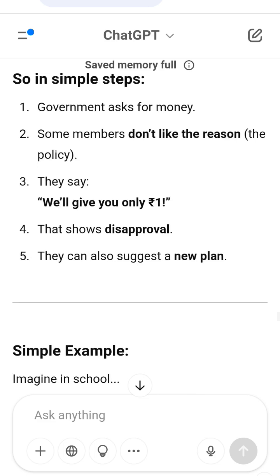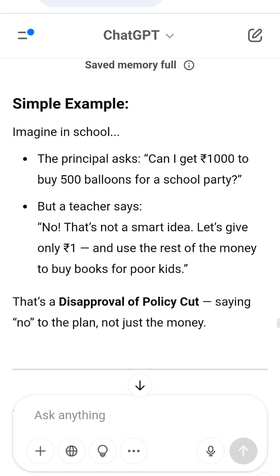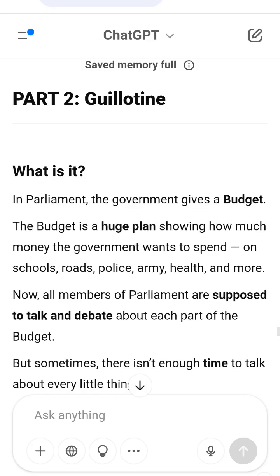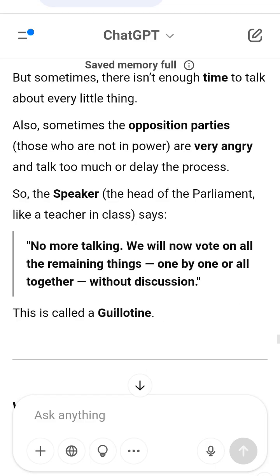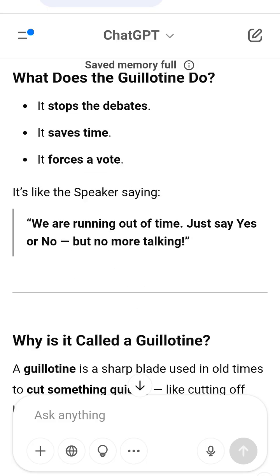Simple story example of guillotine. Imagine in class, there's a list of 20 students who want to say their opinion on a school trip, but time is running out and 10 students are still waiting. The teacher says, no more talking. Everyone just raise your hand, yes or no, for the trip. That's guillotine, cutting short the talk and going straight to the decision.